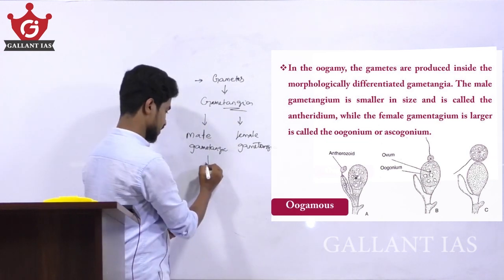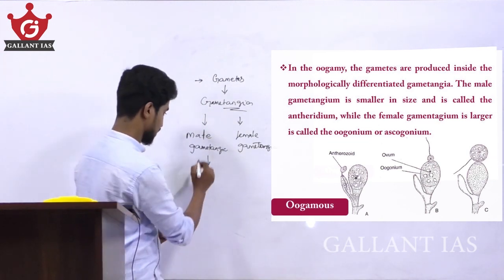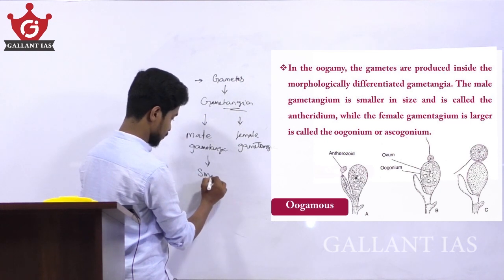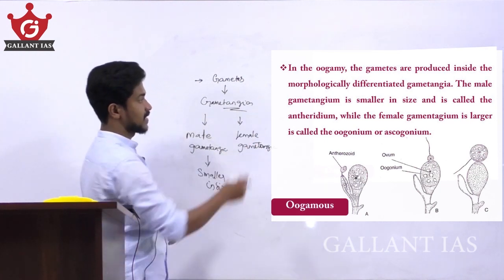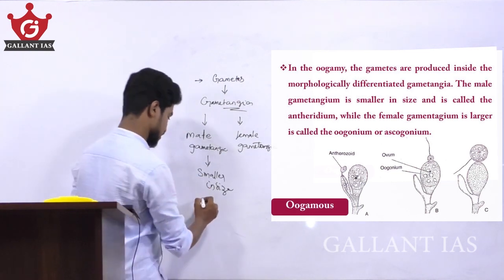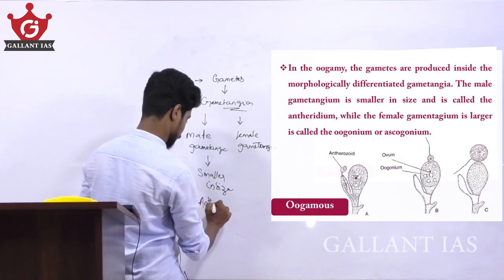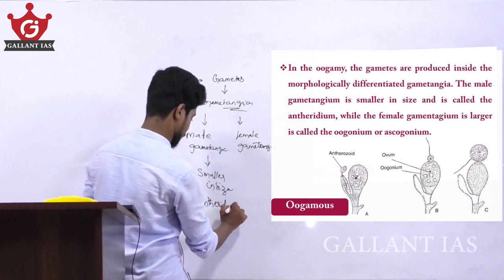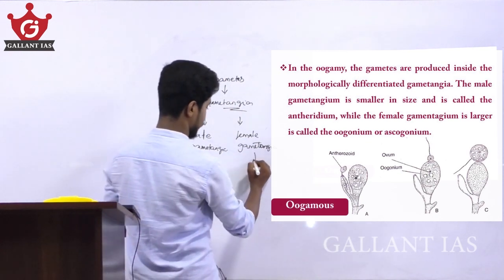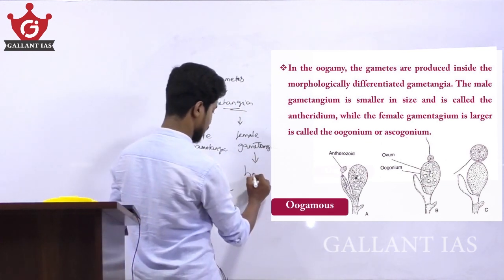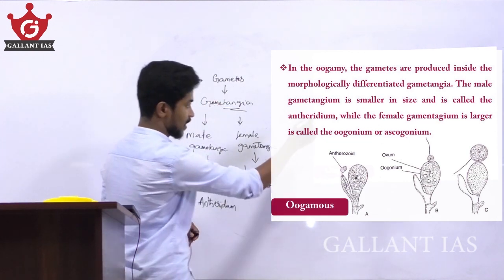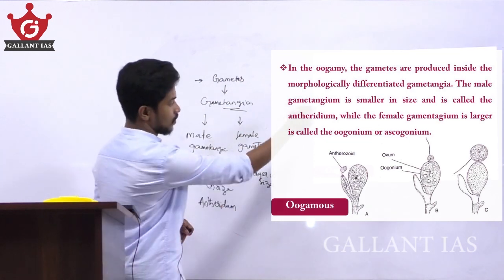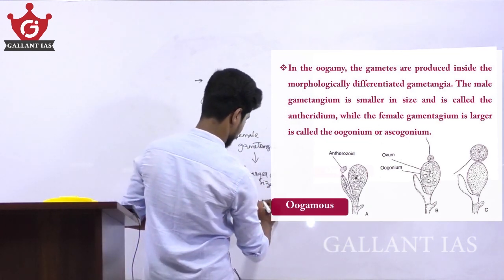The male gametangium, which is smaller in size, is called the antheridium. The female gametangium, which is larger in size, is called the oogonium or ascogonium.